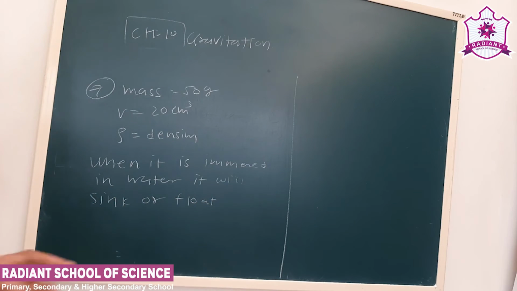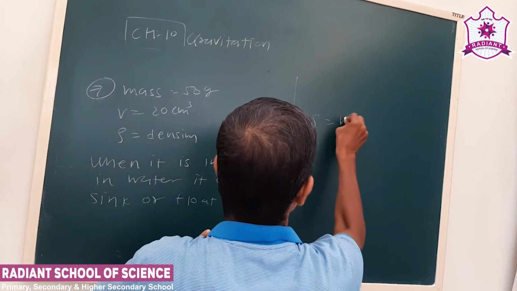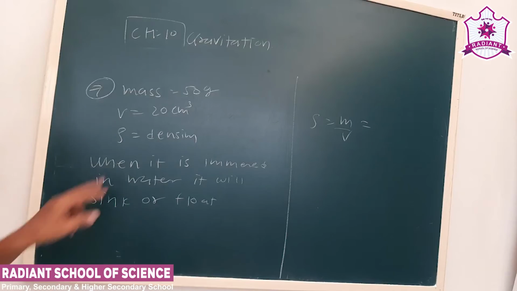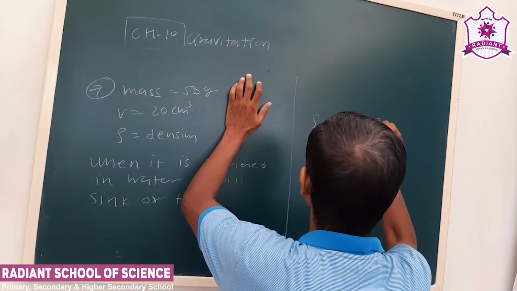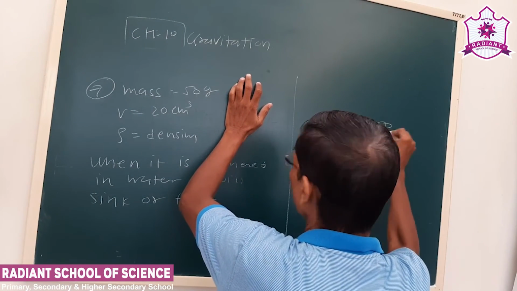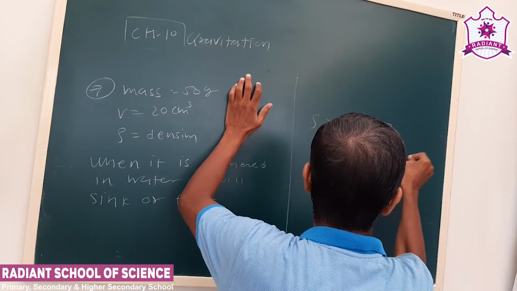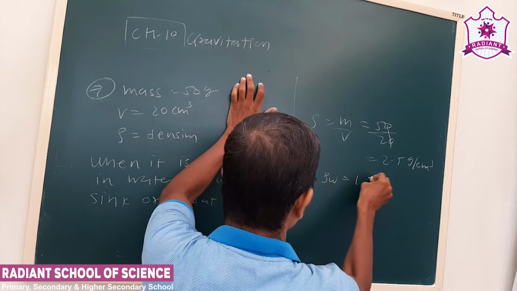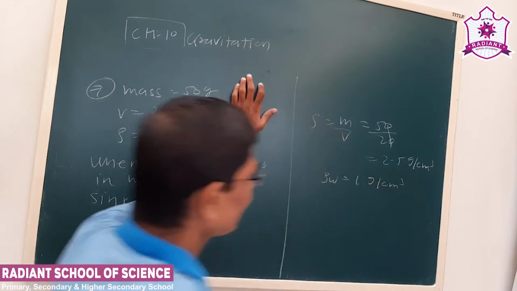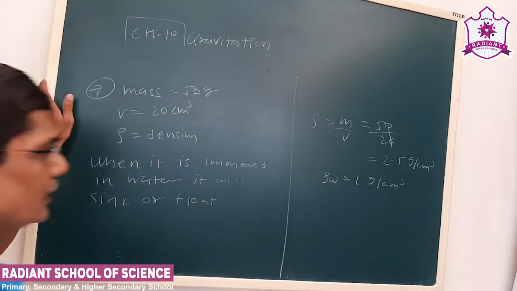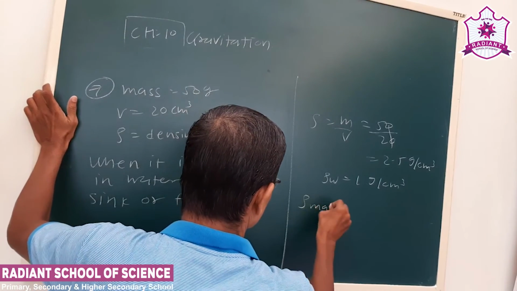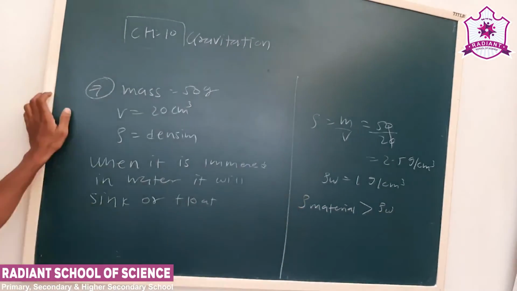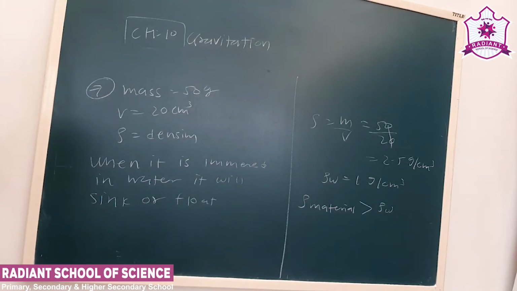Now see, density is mass upon volume. Here we go for the CGS unit. Mass is 50 gram, volume is 20, so 2.5 gram per centimeter cube. Now the water density is 1 gram per centimeter cube. Here the density of the material is more than the density of water. That's why the object will sink in the water.